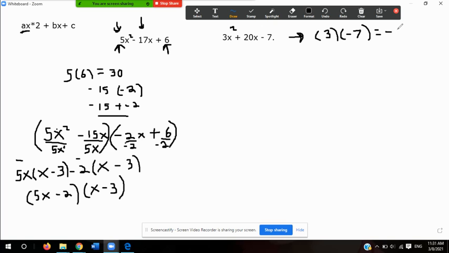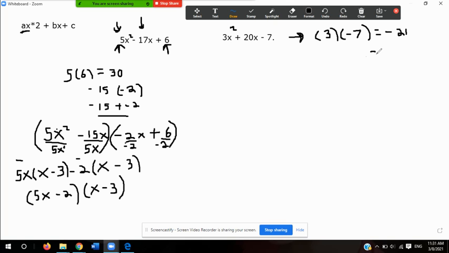So now that I did that, I have to factor negative 21. I have to think of two factors of negative 21 that when I add them equal positive 20. Right off the bat, the numbers that come to mind are positive 21 times negative 1. Let me write that better because that does not look like a 21.